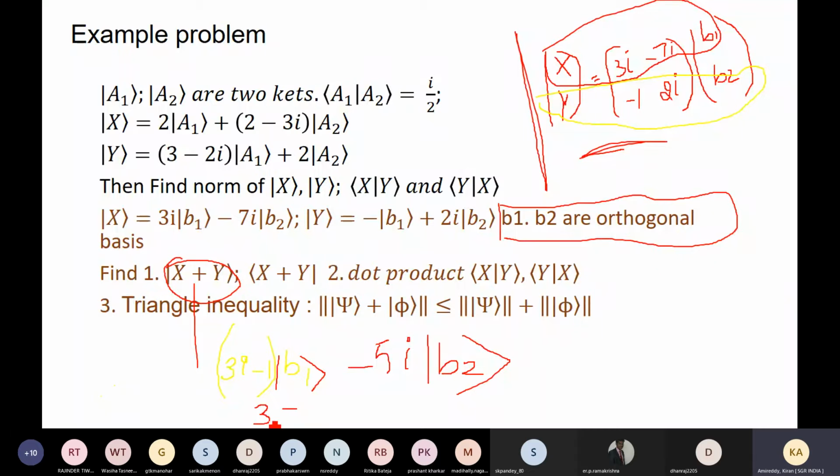So minus 3i plus 1 of b1 here. So this is the value. So this one will be ket b1, ket b2 to go with the bra b1 and bra b2. Here I am just not writing the basis. So that is the value of this second.